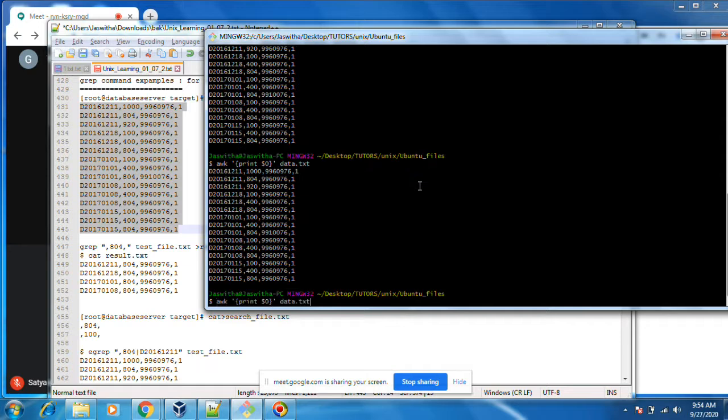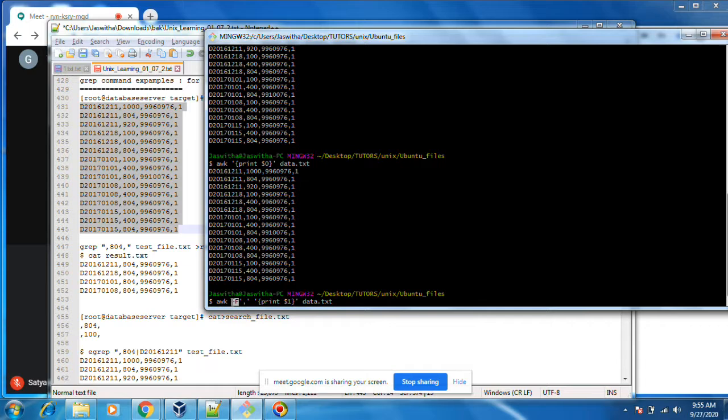Next thing is, I want to display the first column. By default, space is the delimiter. Right now, comma is the delimiter. Just do like this. You see, word by word. Comma is the separator, field separator.